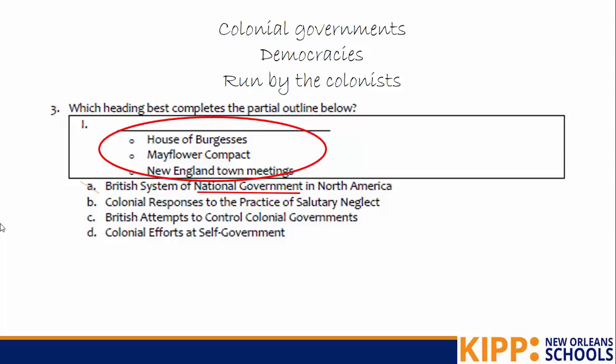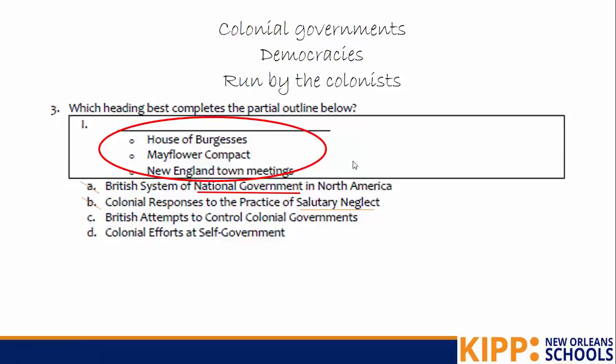B says colonial responses to the practice of salutary neglect. Now, they're trying to trick you here because you did learn about salutary neglect this year. But what does that have to do with the House of Burgesses or the Mayflower Compact? It doesn't have anything to do with it, so you can cross it off. They're just trying to give you a familiar word to trick you.